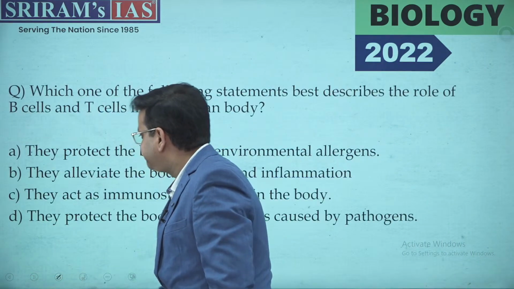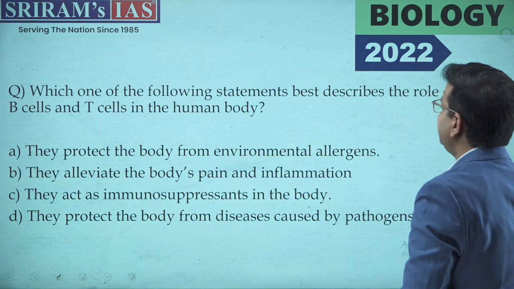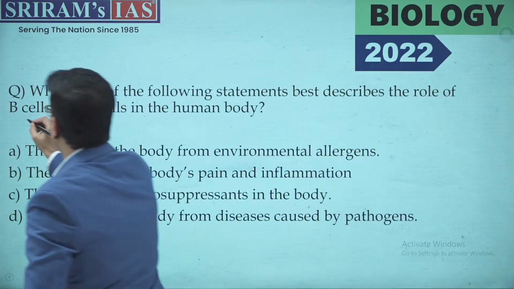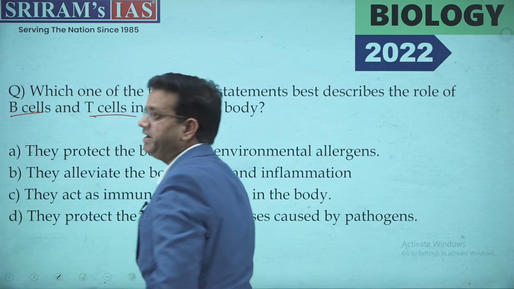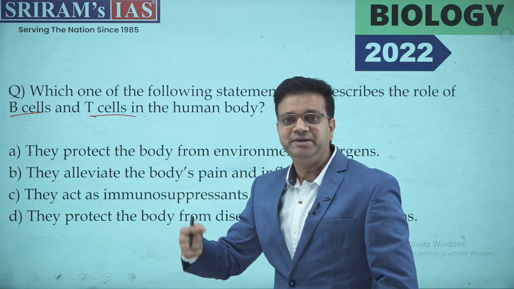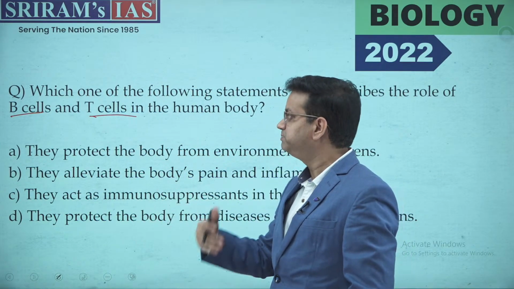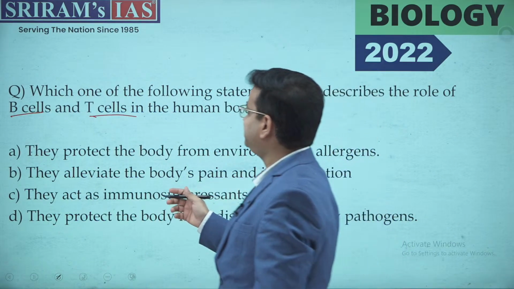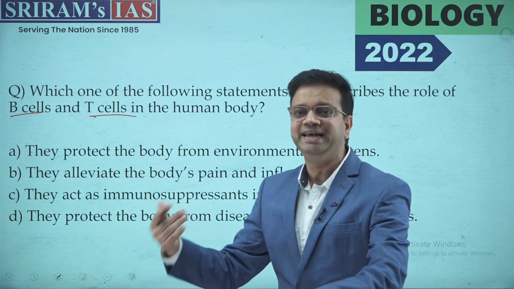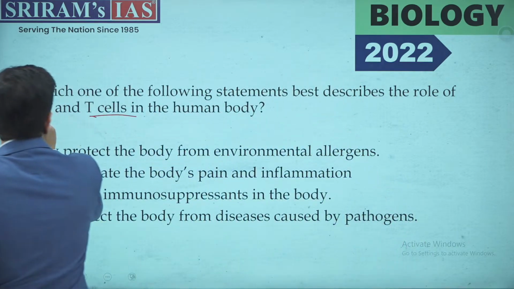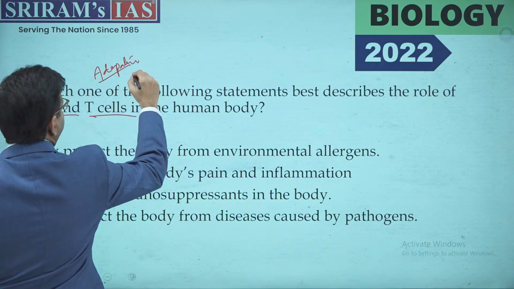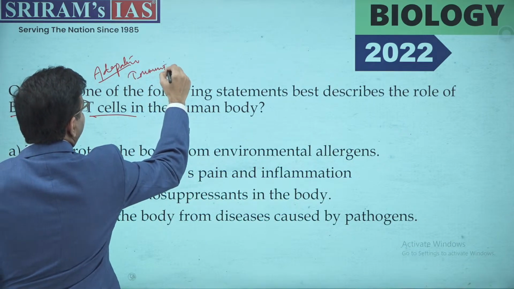Now moving ahead with the other question: which of the following statements best describes the role of B cell and T cell in the human body? B cells and T cells are very basic. UPSC has been emphasizing and asking questions on antibodies, specifically on B cells and T cells. There are two types of immunity in our body: adaptive immunity and innate immunity. B cells and T cells are part of adaptive immunity.